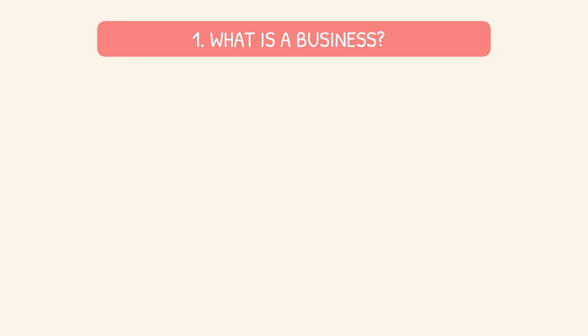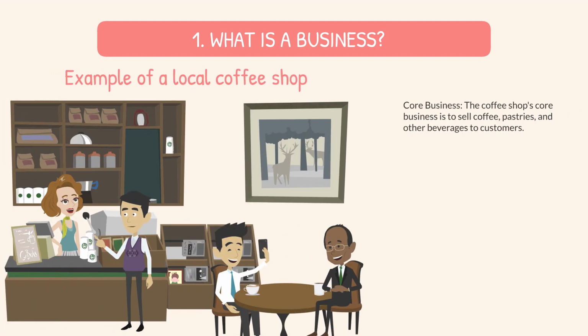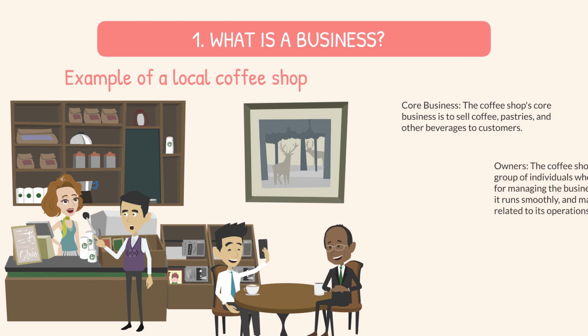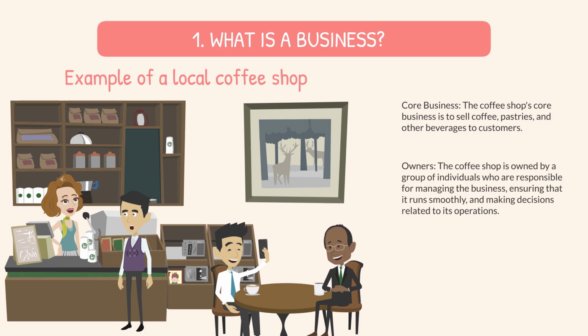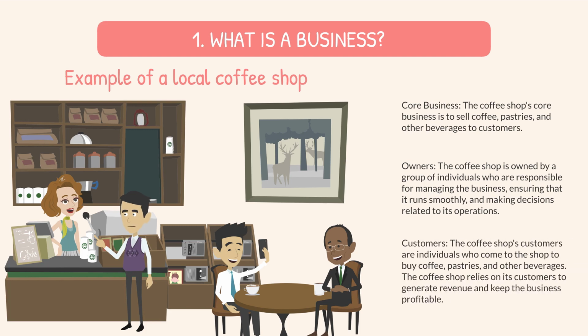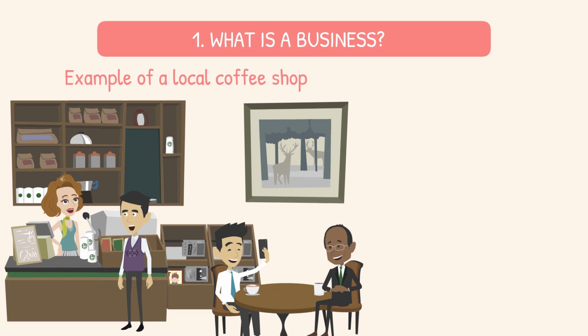Let's take the example of a local coffee shop. The coffee shop's core business is to sell coffee, pastries, and other beverages to customers. The coffee shop is owned by individuals who are responsible for managing the business and ensuring that it runs smoothly. The coffee shop's customers are individuals who come to the shop to buy coffee and other beverages. The coffee shop relies on its customers to generate revenue and keep the business profitable. All 3 components, the core business, the owners, and the customers, are important for the success of the coffee shop.